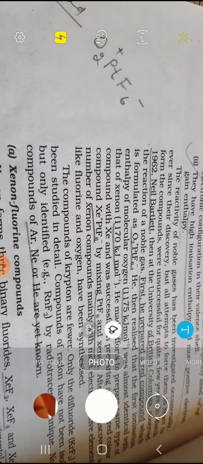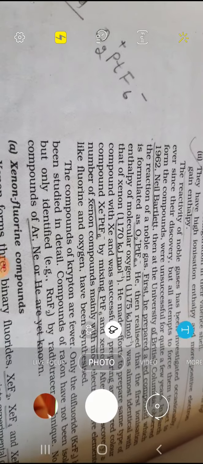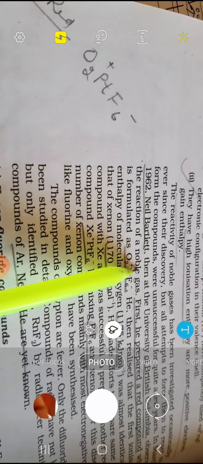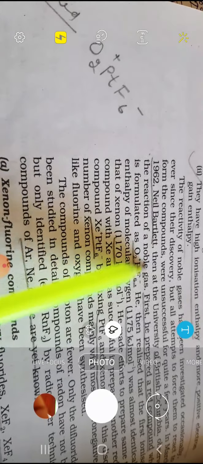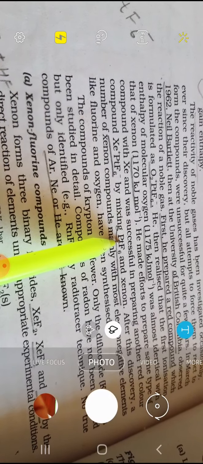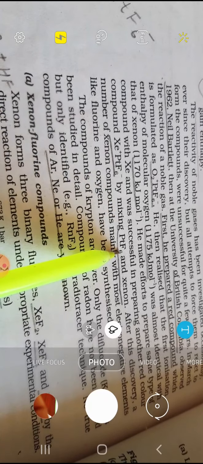We know very well that group 18 elements are noble gases, they do not form compounds, but xenon can form stable compounds. It was first observed by Neil Bartlett. He saw that when oxygen can combine with platinum hexafluoride and form a compound, then fluorine can also be combined with xenon. Xenon can also be combined with platinum hexafluoride and form a stable compound.